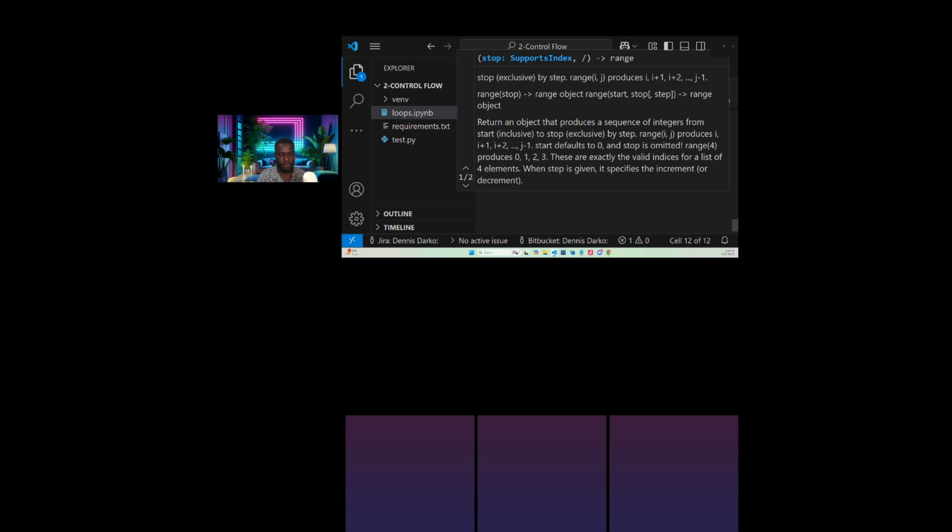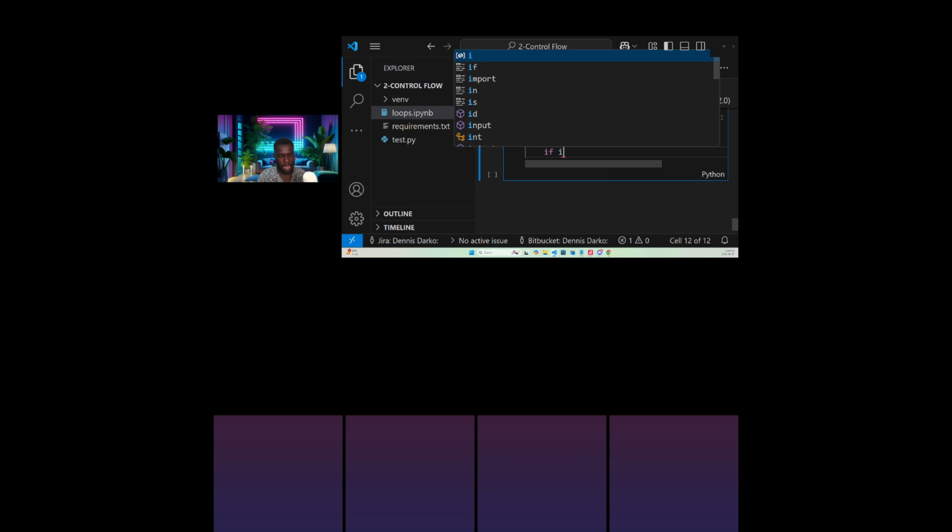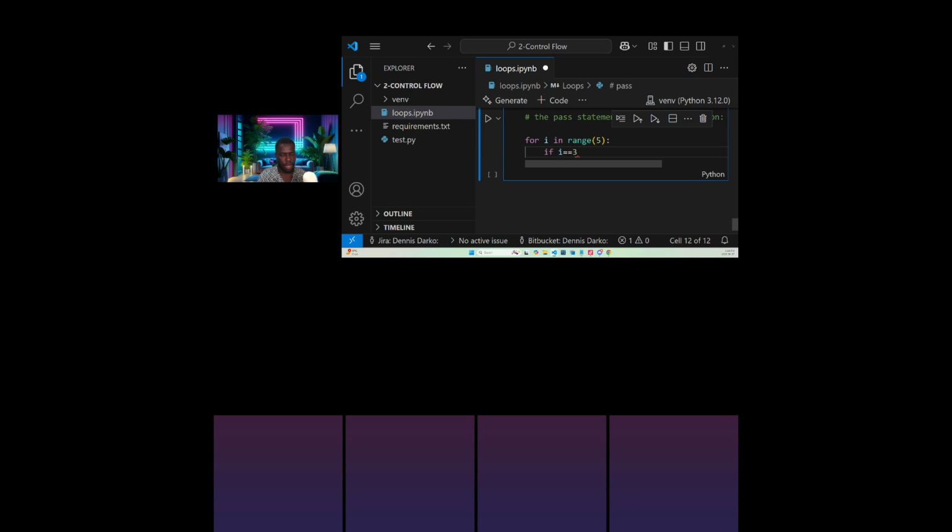For us to understand the pass statement, let's say for i in range 5, let's make it simple. If i is equal to 3, that's our condition, let's pass it.